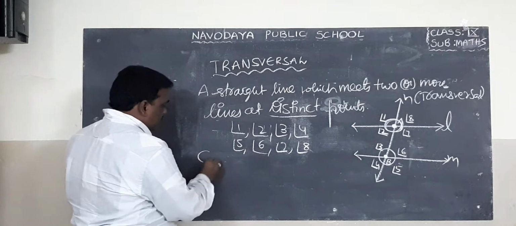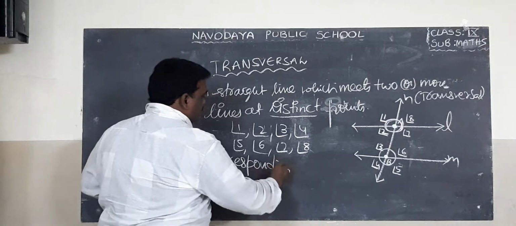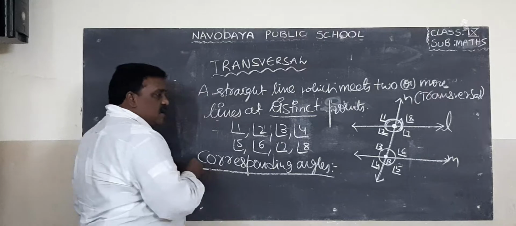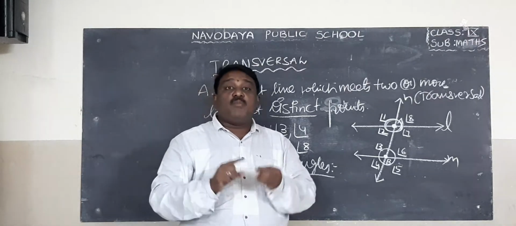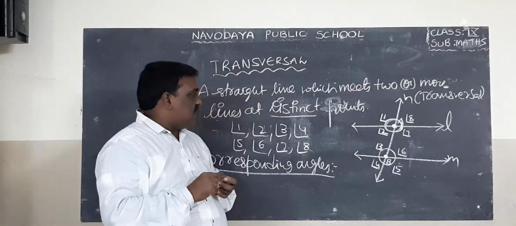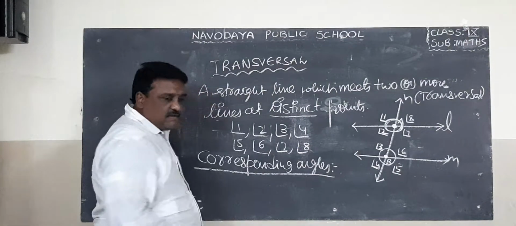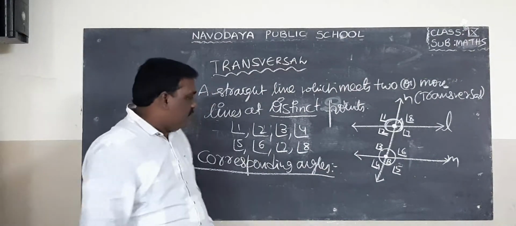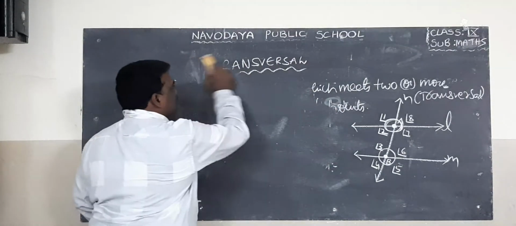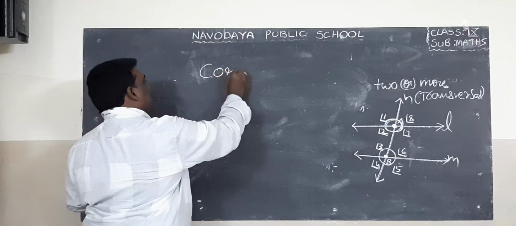Then we will see what are corresponding angles. See the diagram and name the corresponding angles. How many pairs of corresponding angles are there? Observe everything. What are the properties of corresponding angles? See the corresponding angles.